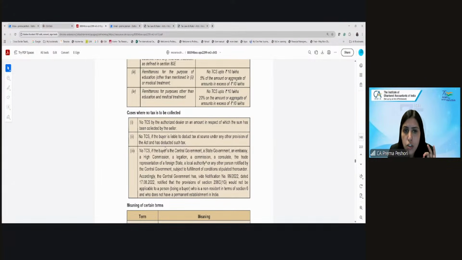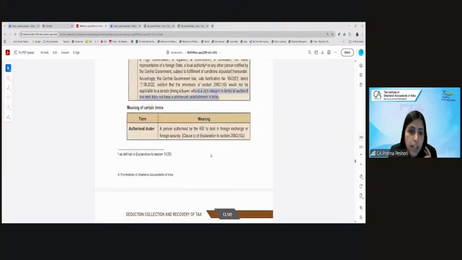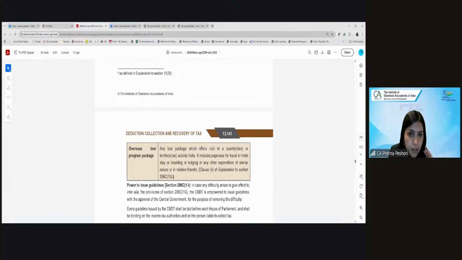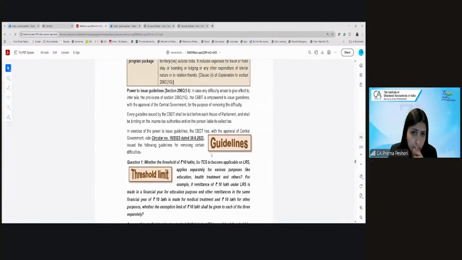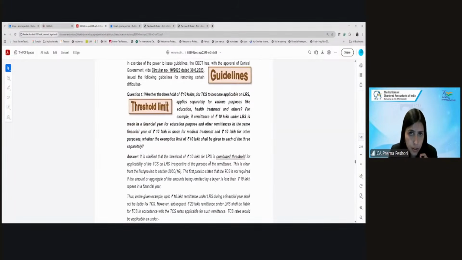Now, no TCS shall be collected if the TDS has already been deducted under any provision, or if the buyer is a central government, state government, embassy, local authorities, like that, or the buyer is a non-resident who does not have a permanent establishment in India. So if the person is a non-resident, in that case, the TCS doesn't apply. Are we clear? Now again, the circular has been issued in respect of TCS. Let us look into this.